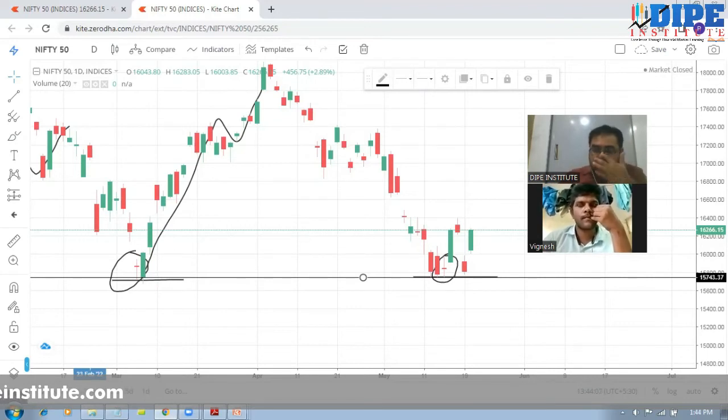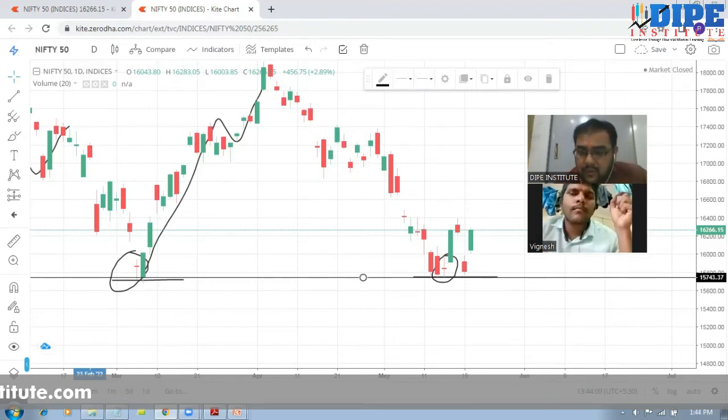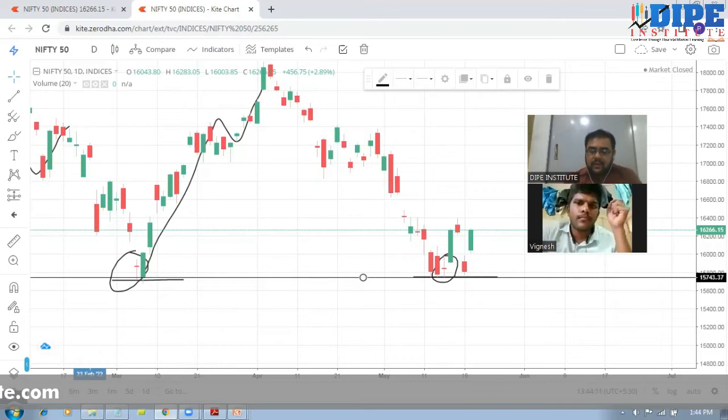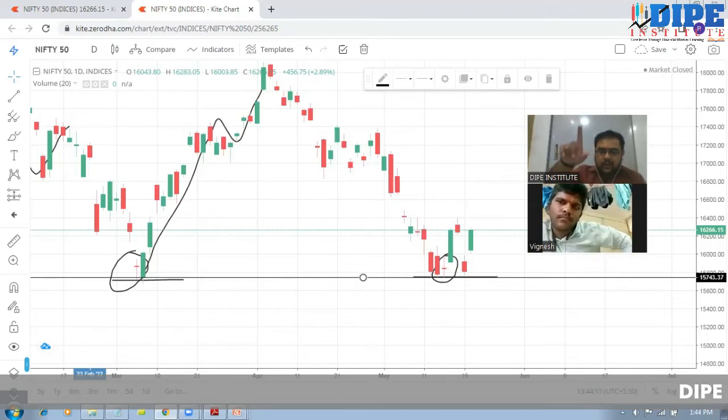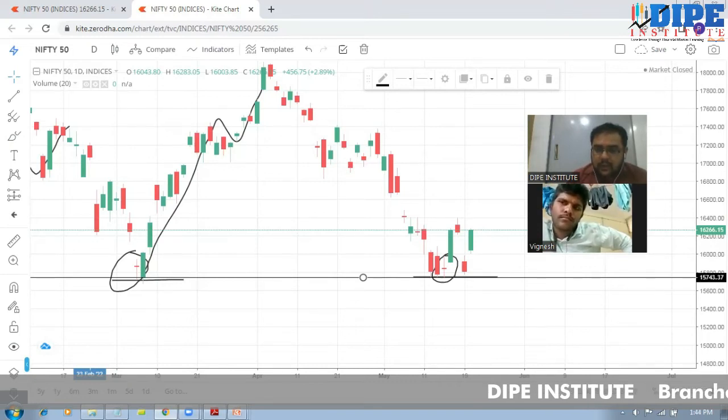Now see, this price point, 15,743, is a strong support level as we are discussing. So again and again, when the market reverses from this point, this is a buying opportunity for you, right? You can buy from here. But see, support doesn't always hold true. There can be a support breakout as well. Supports can be broken as well.